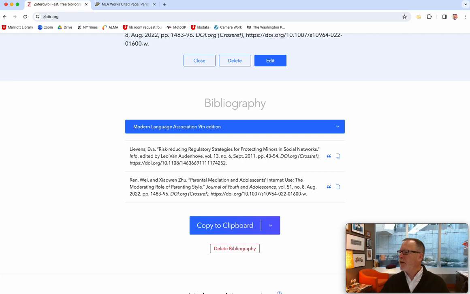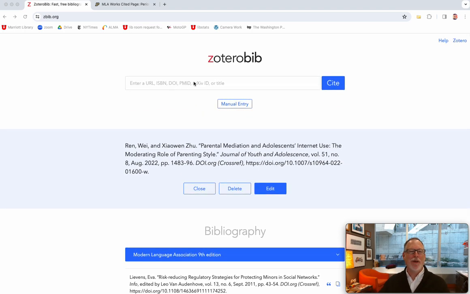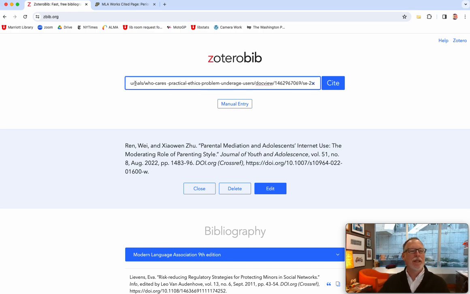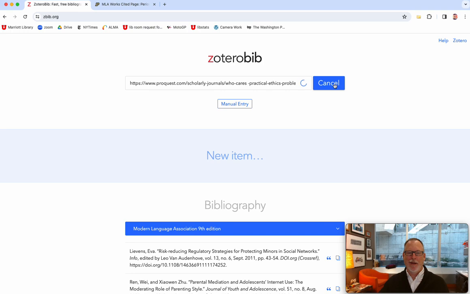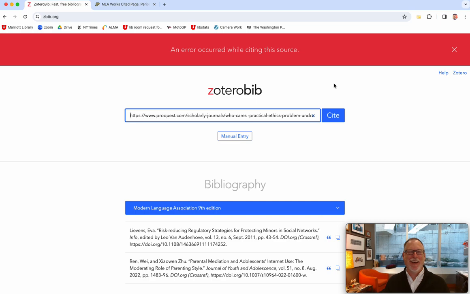I want to find if there was one with a book. Oh, here's a URL one. Let me see if I can grab this whole URL. I think this is the whole URL. These URLs are rather big. So let's go back and get rid of this proxy info, and let's see if it goes by the URL. My fingers are crossed. Oh, okay, so that's a bummer.